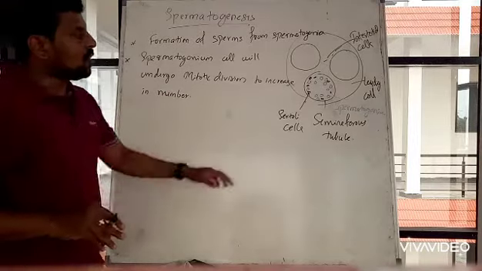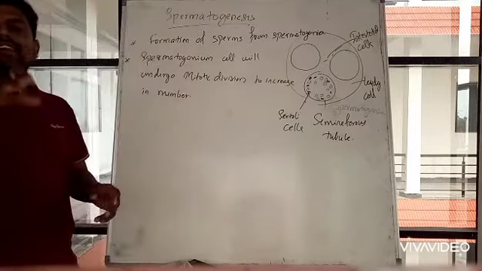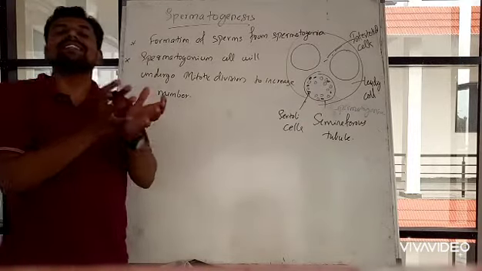So all the spermatogonia cells divide rapidly to increase their number.